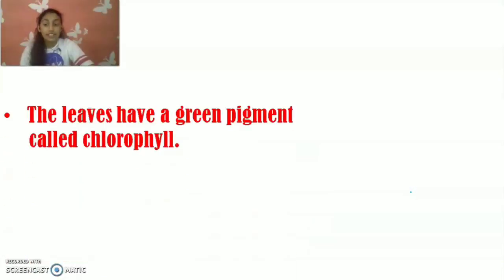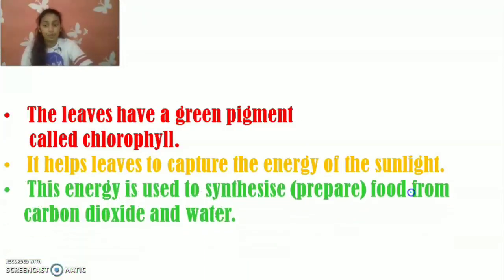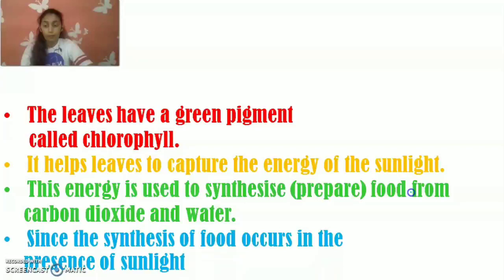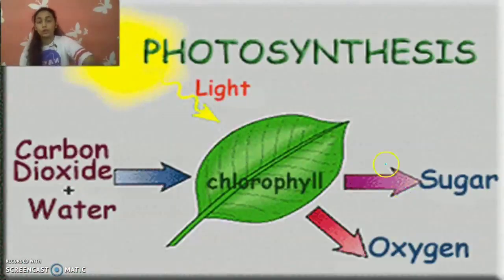The leaves have a green pigment called chlorophyll. It helps leaves to capture the energy of the sunlight. This energy is used to prepare food from carbon dioxide and water. Since the synthesis of food occurs in the presence of sunlight, you see, so photosynthesis.